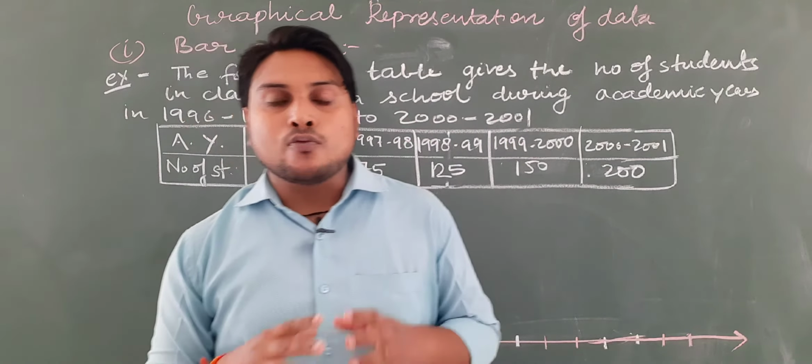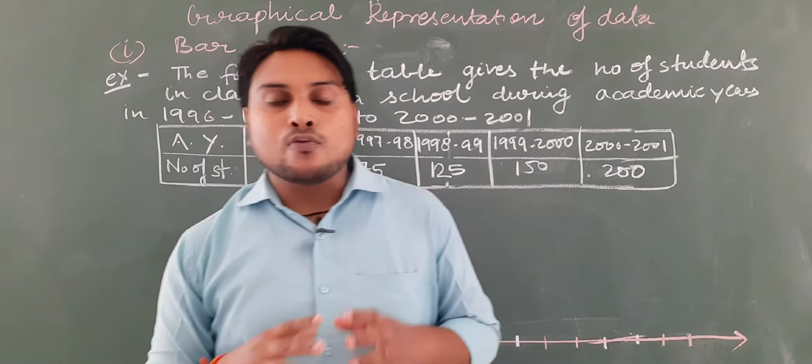This table gives the information about the total number of students from the session 1996-97 to 2000-2001.